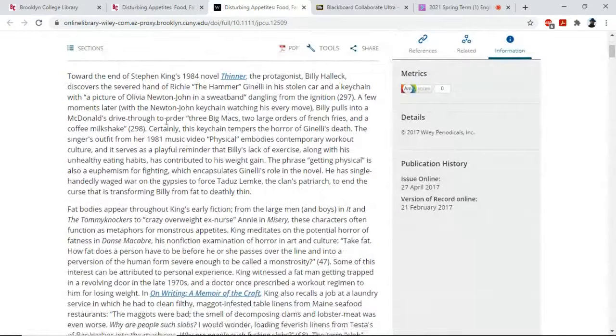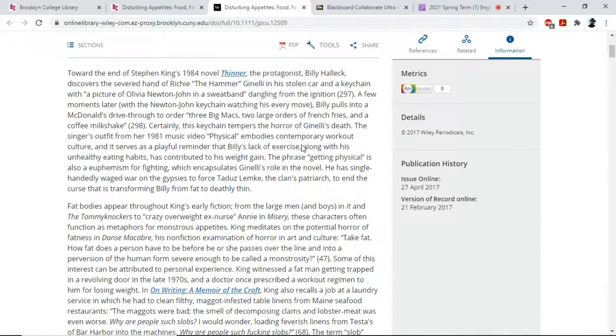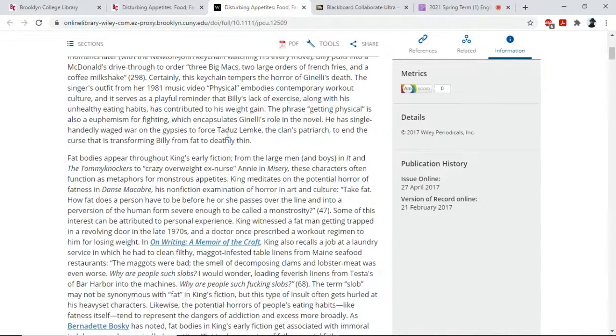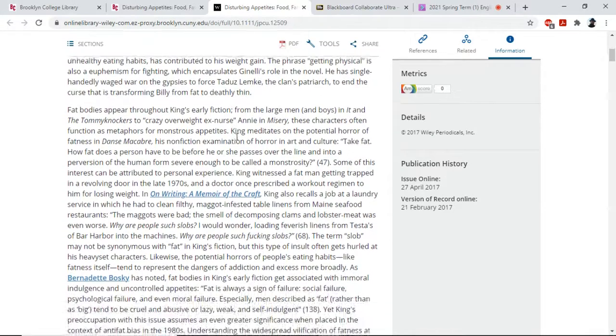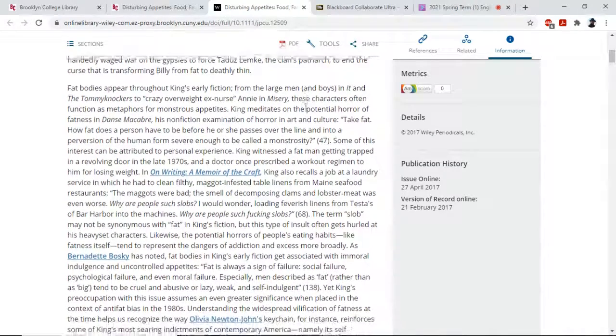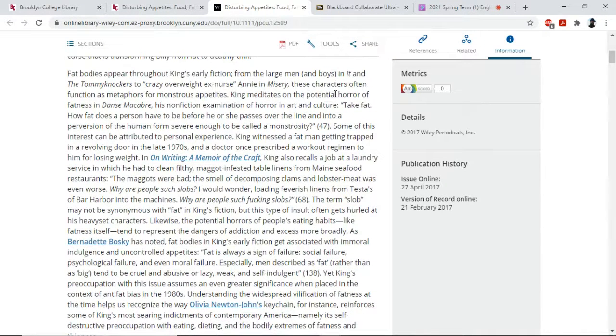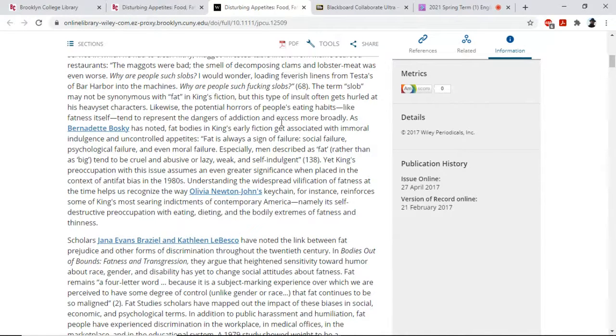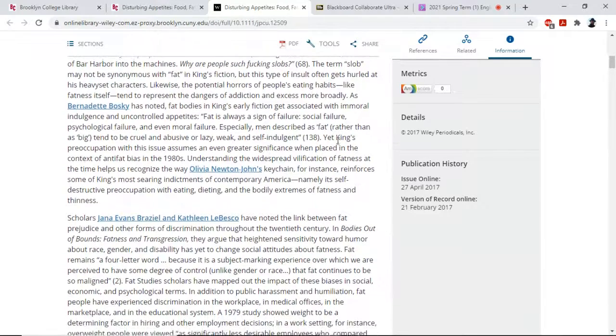Kind of look over the first paragraph here. We already know it's talking about Thinner. It's summarizing Thinner. So we have kind of a summary. This is good. It's talking about through lines that go across a number of Stephen King's works. All right, so here we go. There's a keyword we're looking for: the dangers of addiction and excess more broadly. All right, so that should set up a flag.